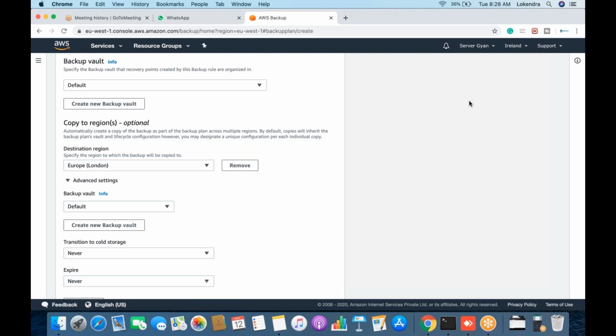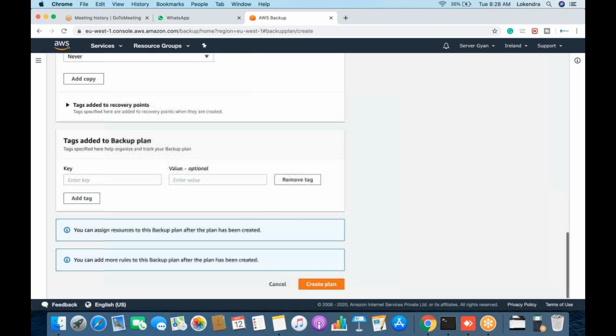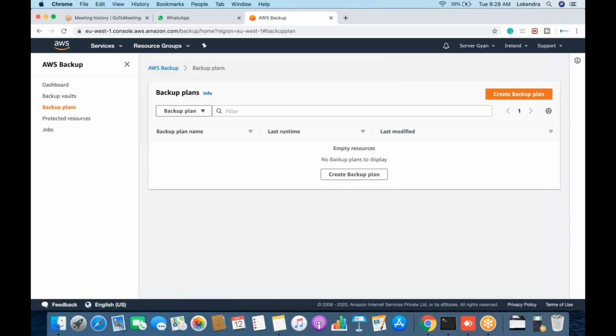So we need not worry about the cost. We need to worry about the backup policy which is implemented inside the organization. So this is how you can create your backup. And as soon as you click on create plan, it will ask you what type of backup you want.